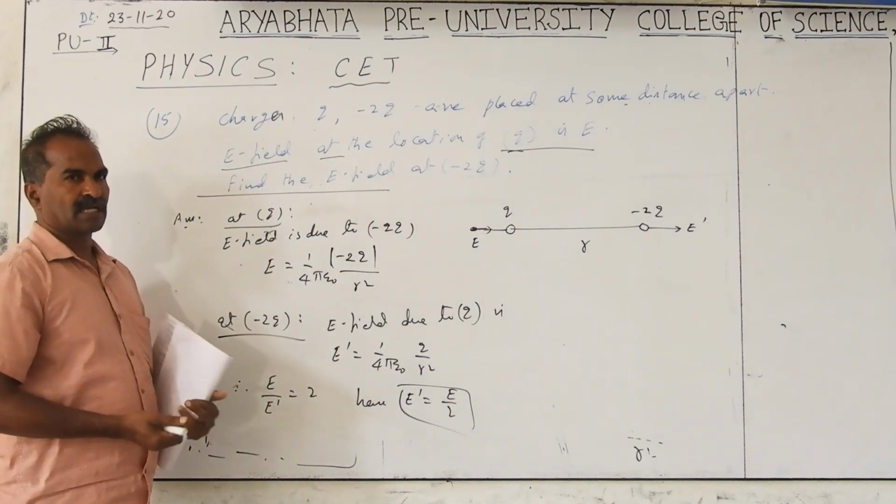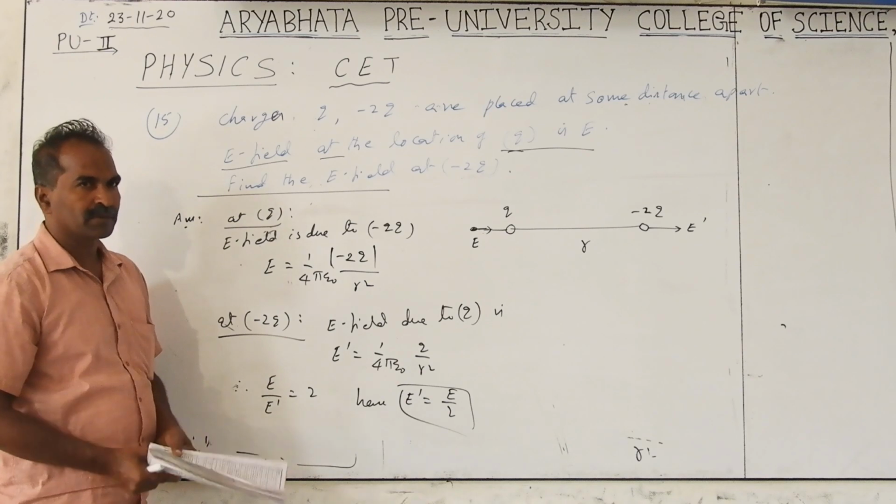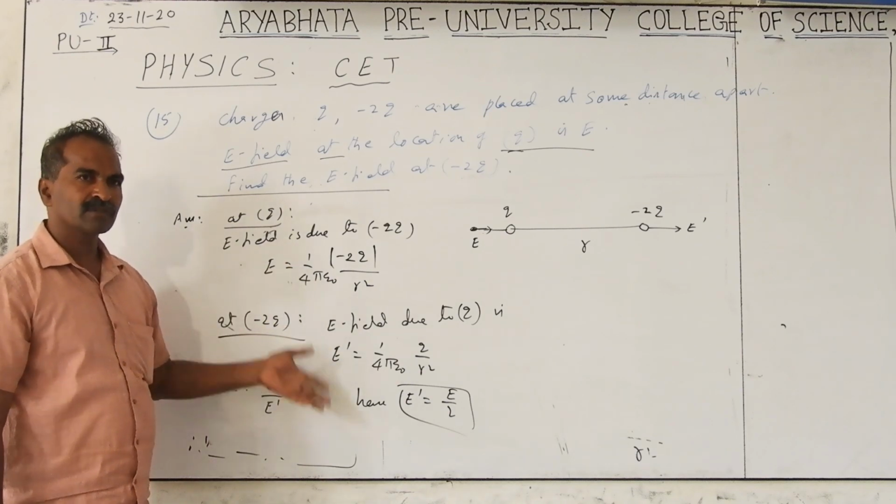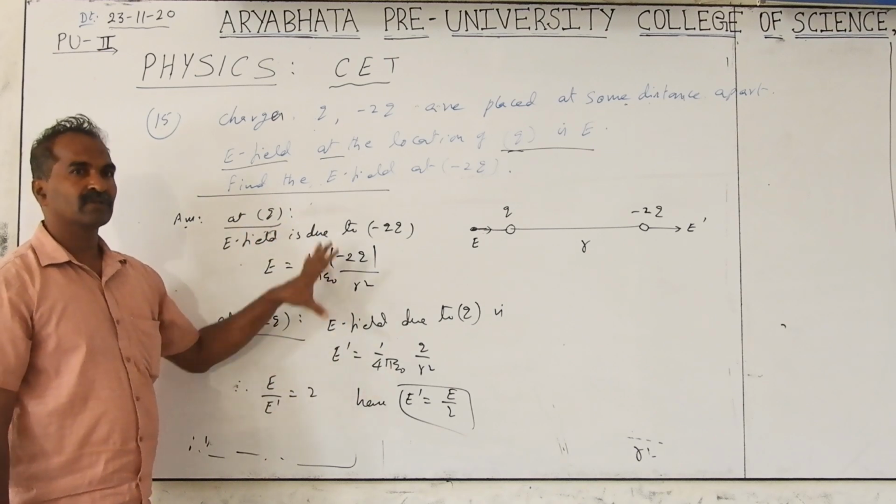The charge is doubled. Only the magnitude you have to take. Don't bother about the sign. Charge is doubled means the electric field is doubled. Here the charge is half, so the electric field is also half. So you must be able to write it directly without solving all this.